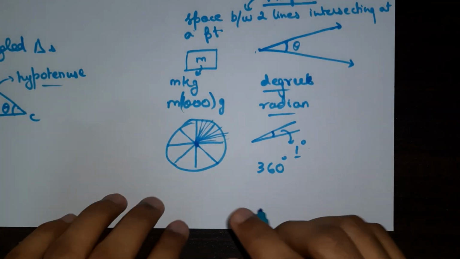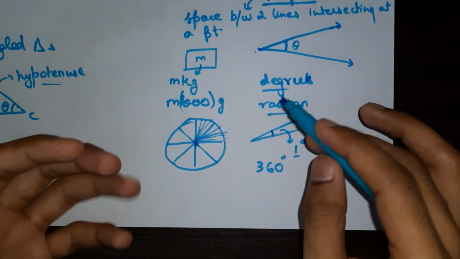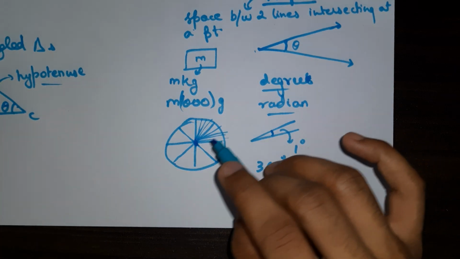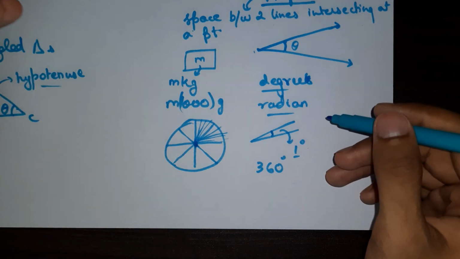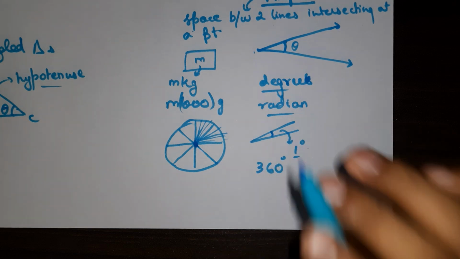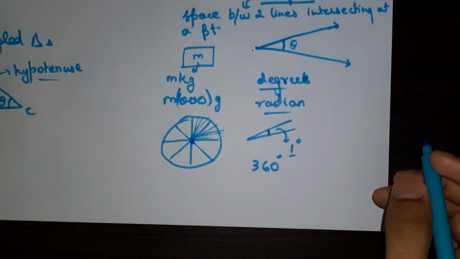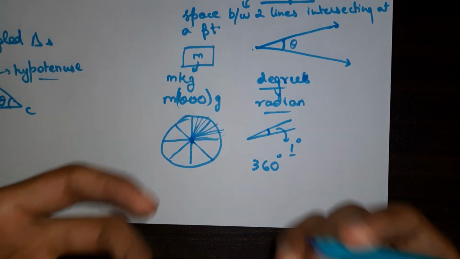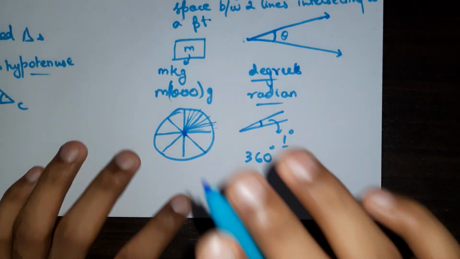Similarly, we are all mutually agreeing that if you take any circle and divide it into 360 equal parts using diameters going through the center, then the angle subtended by one section is 1 degree. We have not assumed it, it is agreed upon by everyone. That is how you find out degrees.